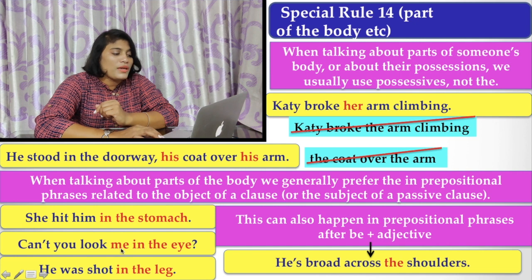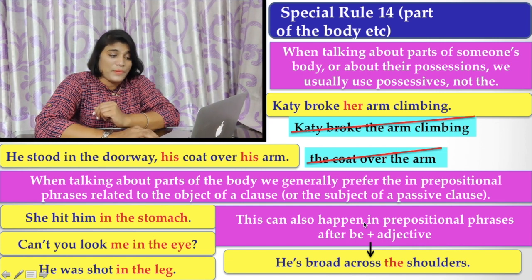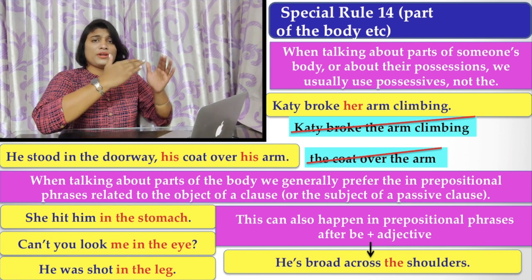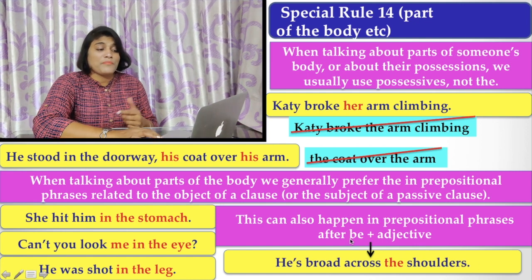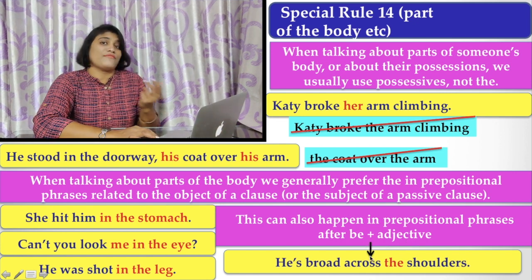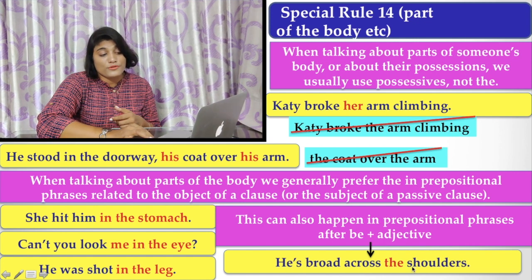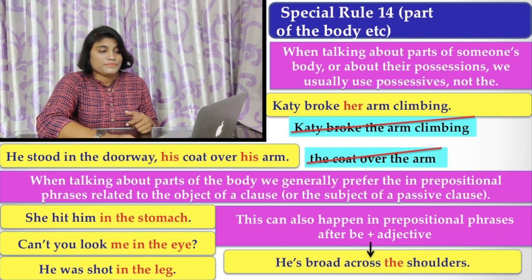Similarly, can't you look me in the eye? He has been shot in the leg, etc. These can also happen in a prepositional phrase after be plus adjective. A similar thing with prepositional phrases: you find between the preposition and the body part you have to use the article, and similarly, if it is a be verb and an adjective, after be plus an adjective, you also have to use the. Here, he is bored across the shoulder. Here you find that before shoulder you have to use the, because a be verb is used there.